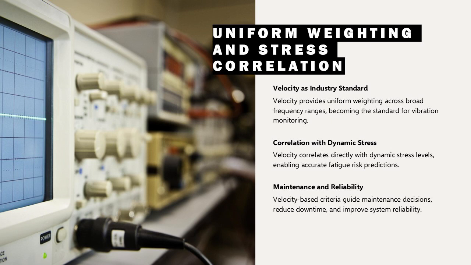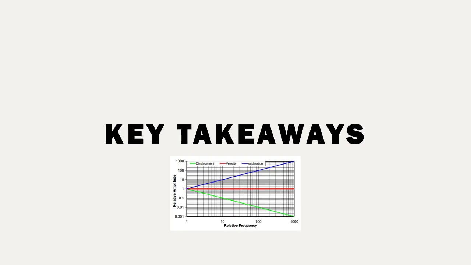Industry guidelines and standards often specify velocity-based criteria for assessing vibration severity, ensuring consistency in maintenance practices. By focusing on velocity, engineers can prioritize corrective actions effectively, reduce downtime, and enhance the reliability of critical systems. Its balanced response to frequency variations makes velocity the most practical and reliable parameter for routine monitoring and troubleshooting in diverse industrial environments.